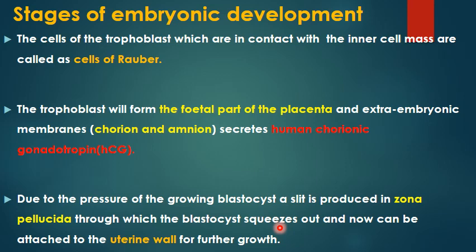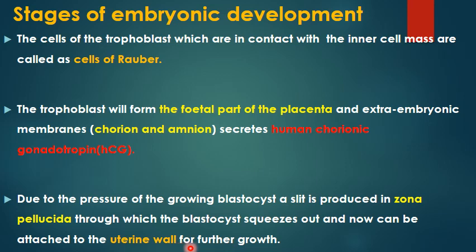And how will dizygotic twins, or fraternal twins, be formed? If two eggs from the two ovaries at the same time get fertilized by two sperms, they will be different, as two siblings are different, but the conception has occurred at the same time. That is called dizygotic twins. Now, when the blastocyst comes out, after the removal of the zona pellucida, it will be attached to the uterine wall.